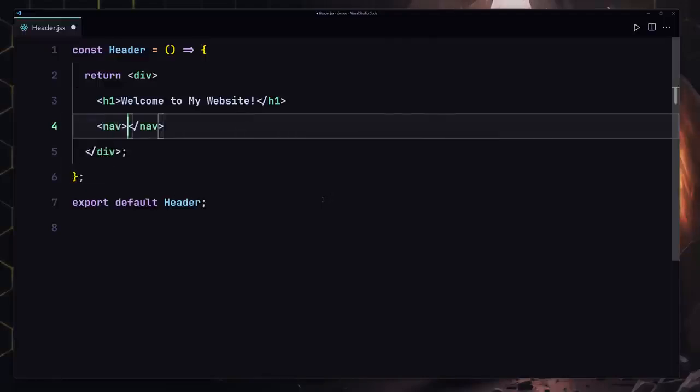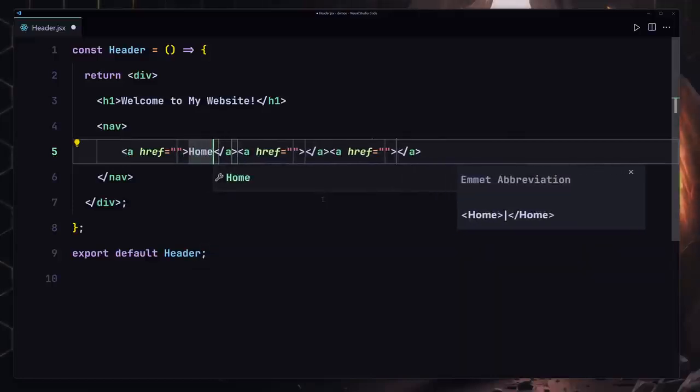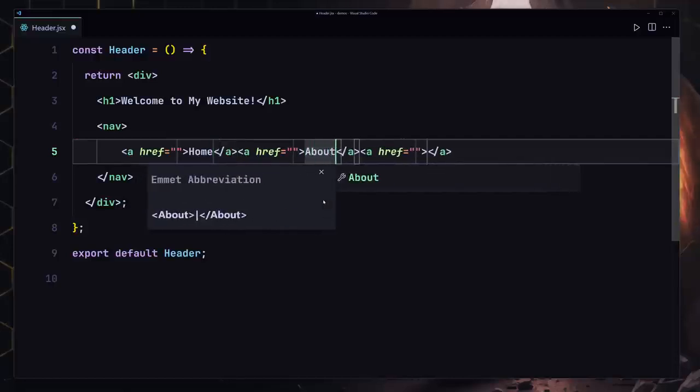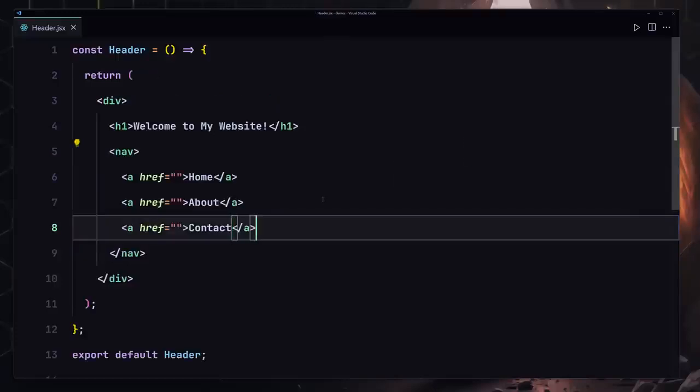Next, we also have to create our navigation, and inside this navigation we're going to be creating 3 anchor tags. So if I use a times 3, it's going to give us this anchor tag 3 times. For the first one we are going to provide home, for the second one about, and for the third one contact. Okay, so if I write contact and save my file,